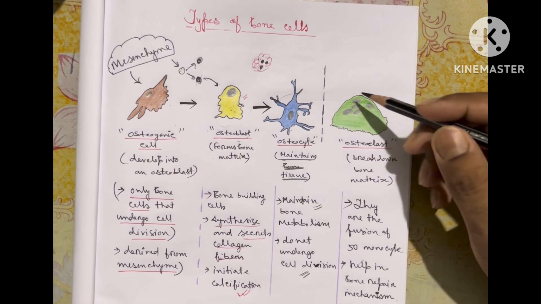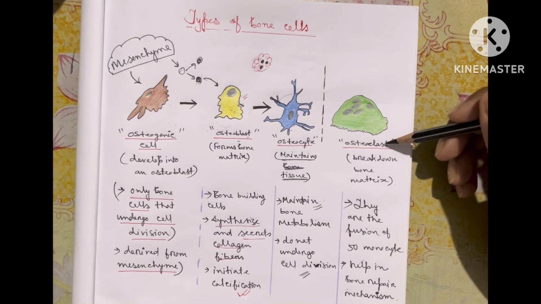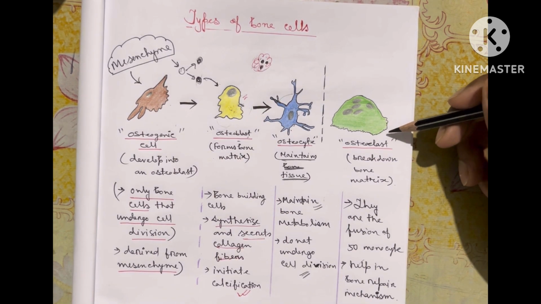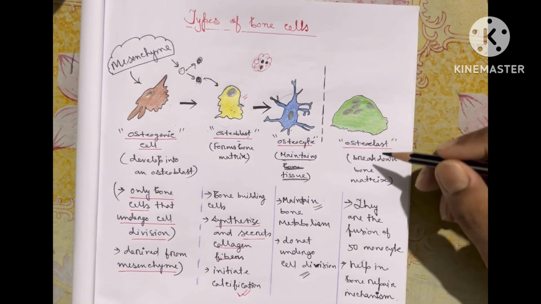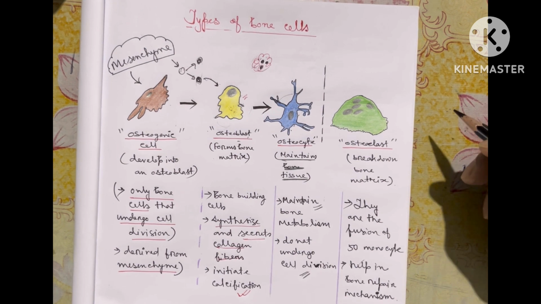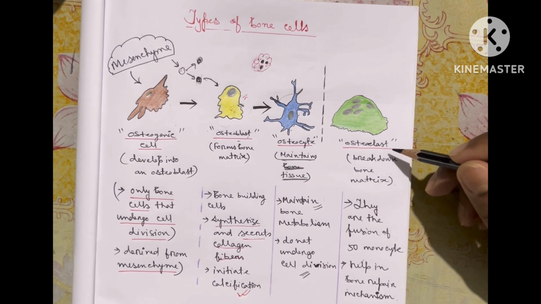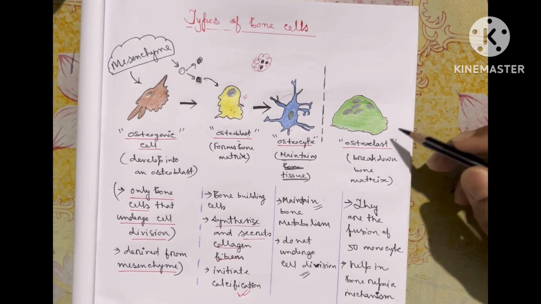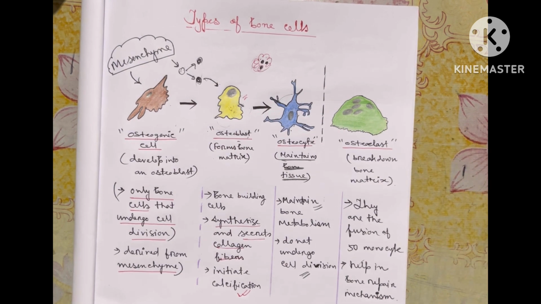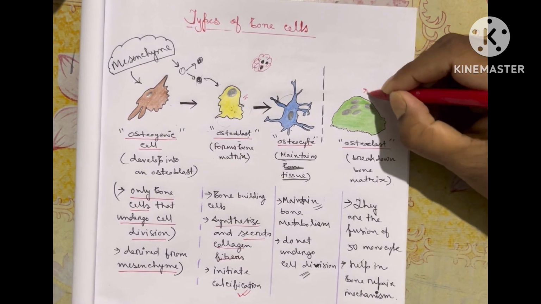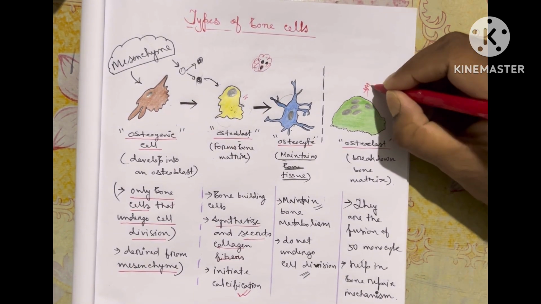Now we have another type of cell called the osteoclast. What does the osteoclast do? It goes for resorption. What is resorption? It means it will engulf the unwanted products from inside the bone.